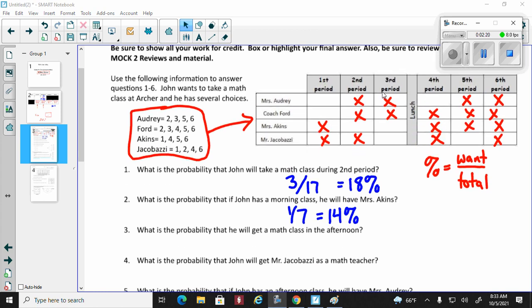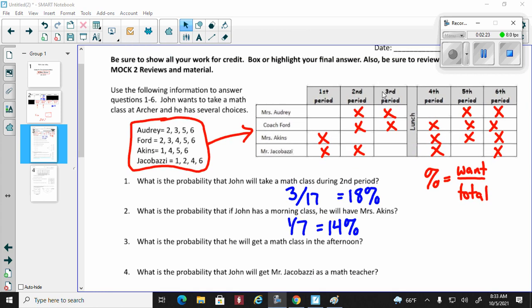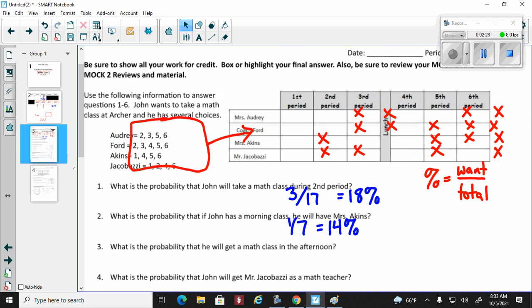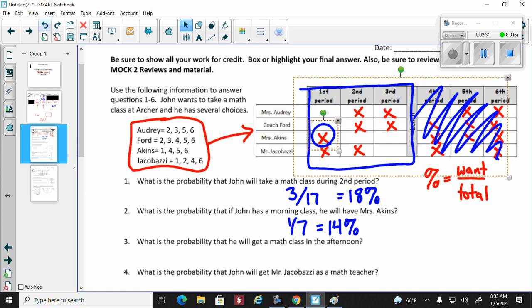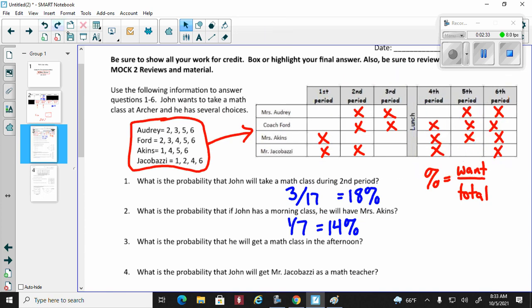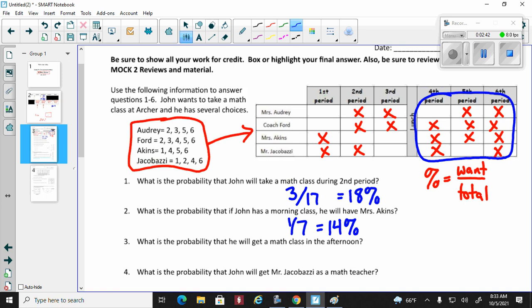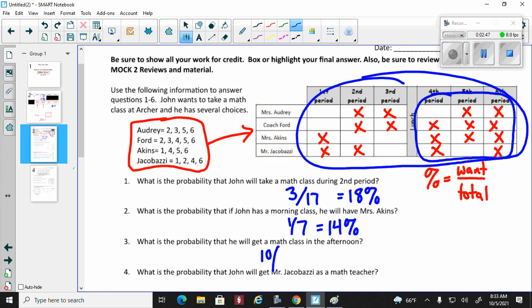All right, let's look at question number 3. What's the probability that John will get a math class in the afternoon? We're just looking for afternoon classes, so I'm going to count up all the afternoon classes. Count 1, 2, 3, 4, 5, 6, 7, 8, 9, 10. There are 10 afternoon classes divided by the whole thing. We didn't specify the total, so it always defaults back to 17 if it doesn't give you a modified schedule or modified total, which rounds to about 59%.